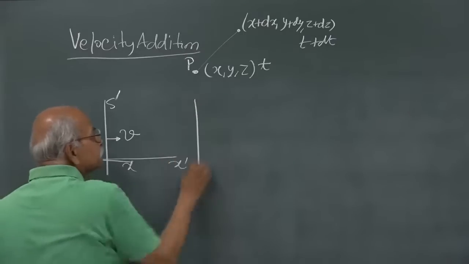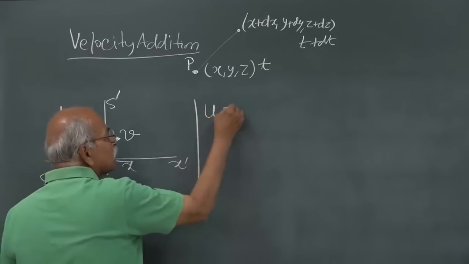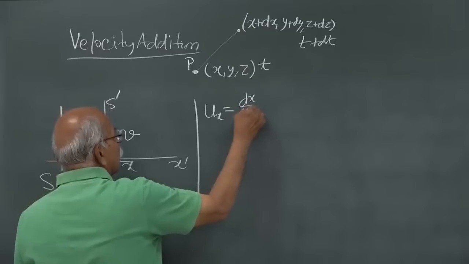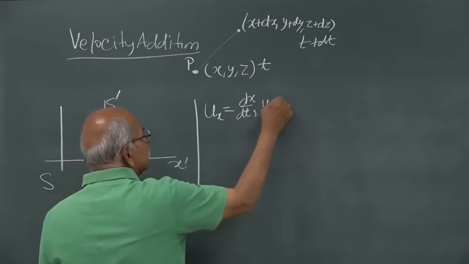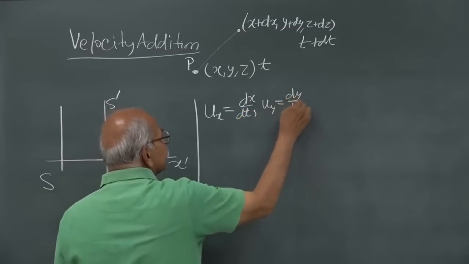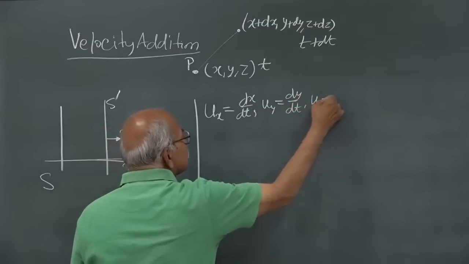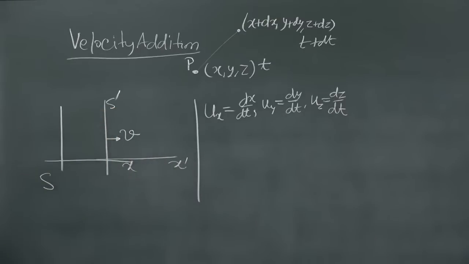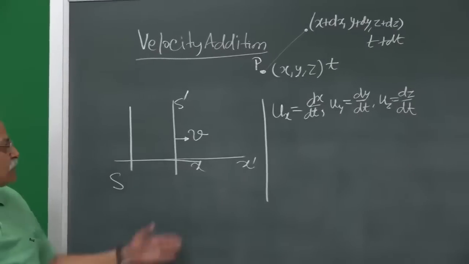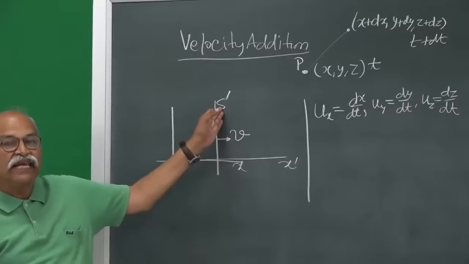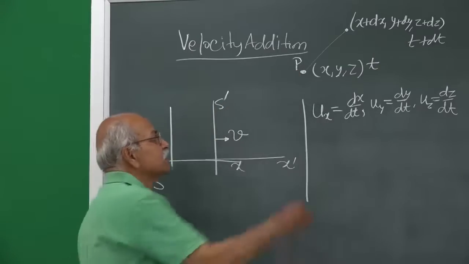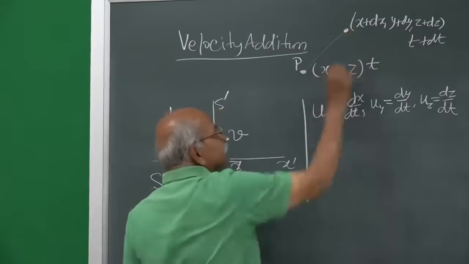And then we say that ux, x component of the velocity, is dx/dt, y component of velocity is dy/dt, and z component of velocity is dz/dt. This is the definition. And same definition applies for S prime also. The same two events, this event P is here and then this event P is here.